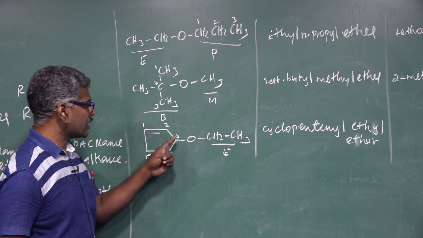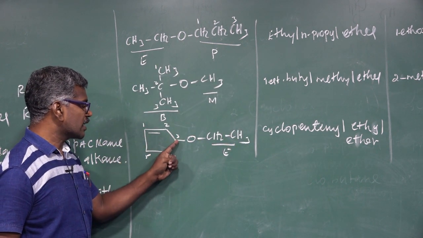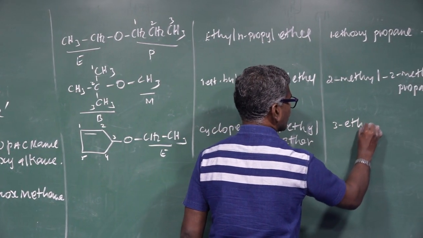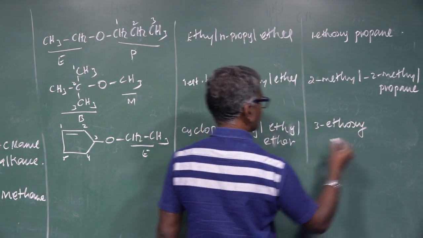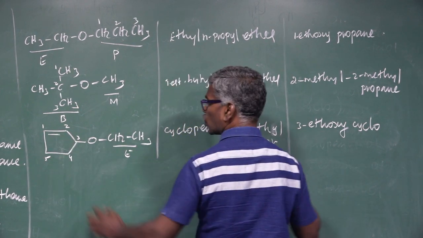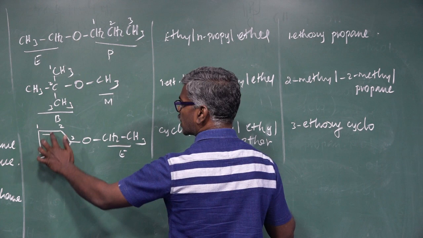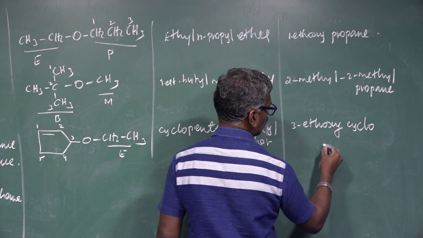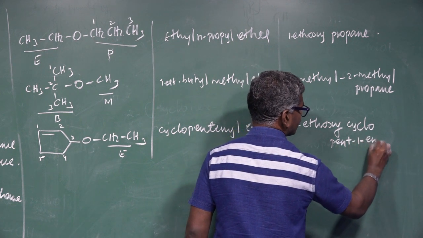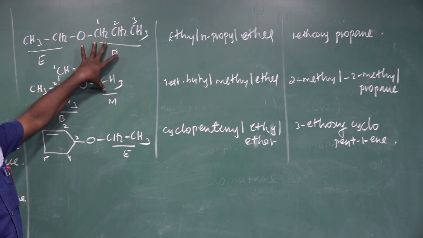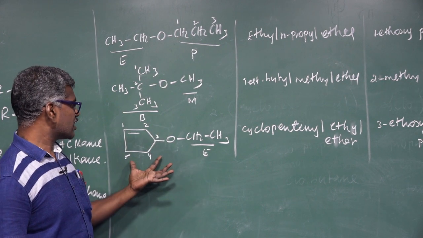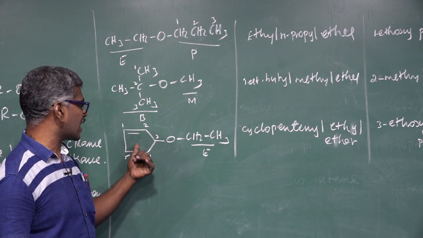What about the IUPAC name? In the third portion, this is known as what? Word root. In the third portion there is a substituent. So 3-ethoxy cyclo, because this compound is an alicyclic compound, totally 5 carbons, double bond present in the first portion. Cyclopent-1-ene. This one is an example for an alicyclic compound. This one is an example for an aliphatic compound. This one is an example for a mixed aliphatic and alicyclic compound.